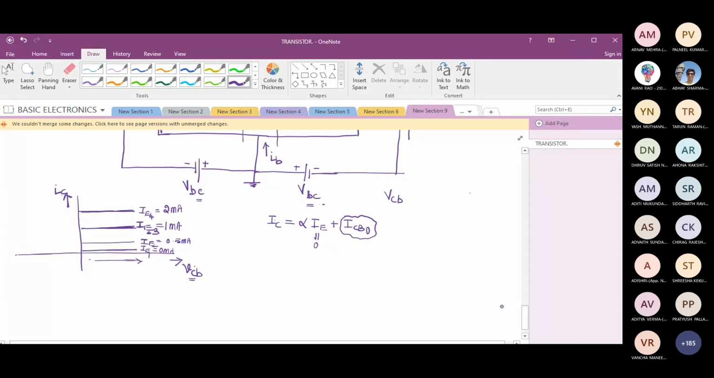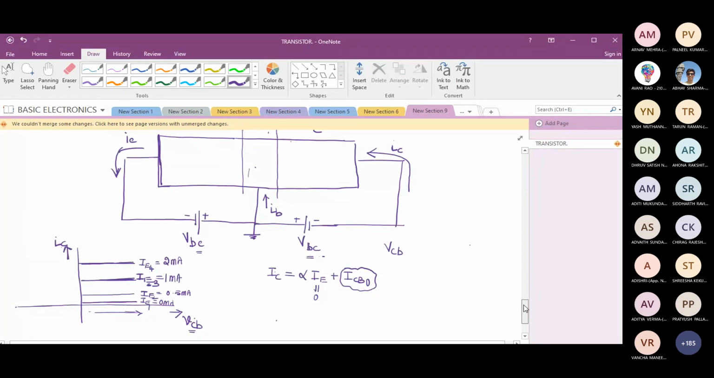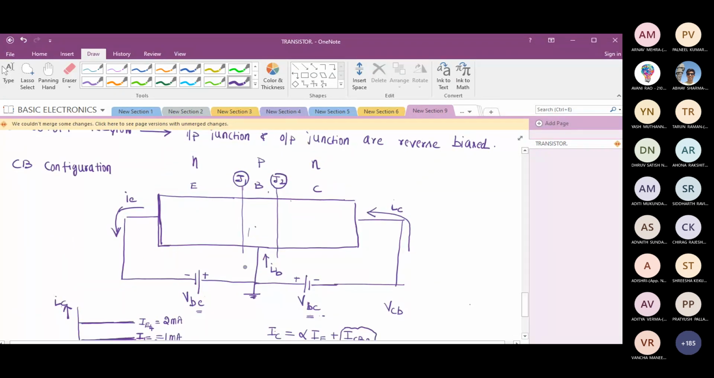Okay. If that is the case, let's try to understand what happens. What we have done now, we have forward biased both the junctions. Will the emitter terminal emit electrons?